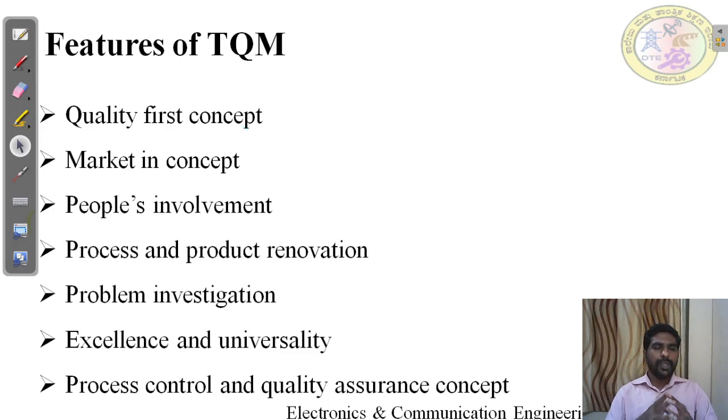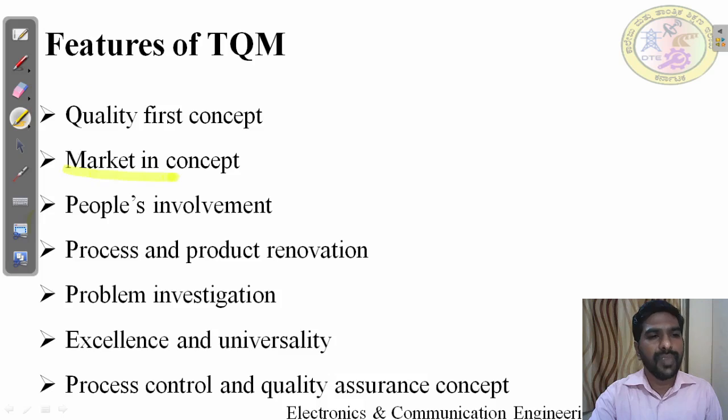Then features of TQM. What are the features? TQM, the words total quality management. Here quality is the concept. Quality is the first concept, and market concept means why they want the quality product. If they are preparing a quality product, it means they need a market. They need a market. Why?